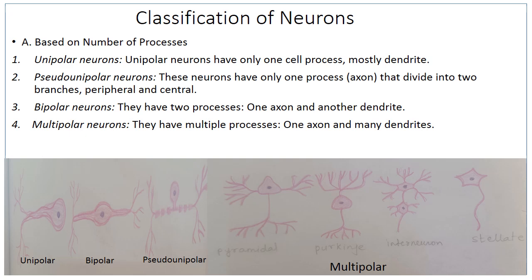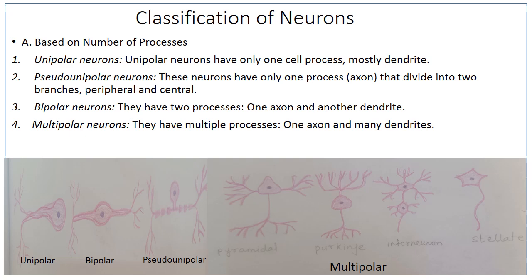Neurons can be classified in many ways. Based on the number of processes, the neurons can be classified as unipolar, pseudo-unipolar, bipolar and multipolar neurons. The unipolar neurons are those which have only one cell process, and it is mostly the dendrite. An example of a unipolar neuron is the mesencephalic nucleus of the trigeminal nerve, and also some neurons are unipolar during early embryonic life.